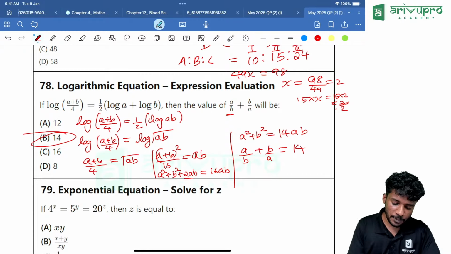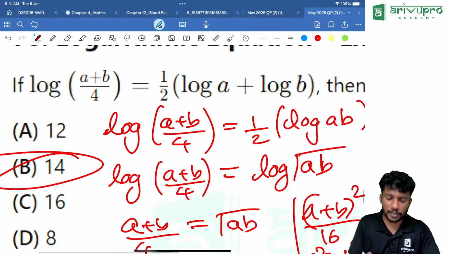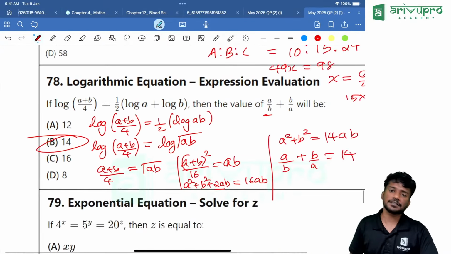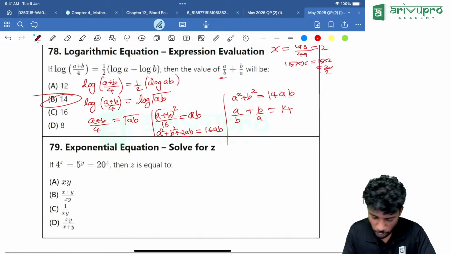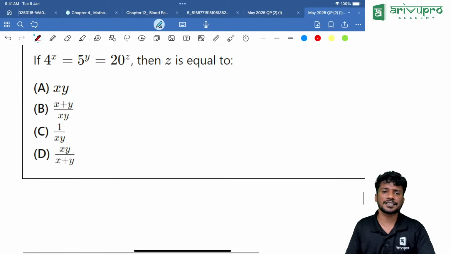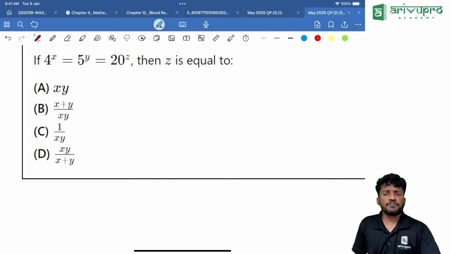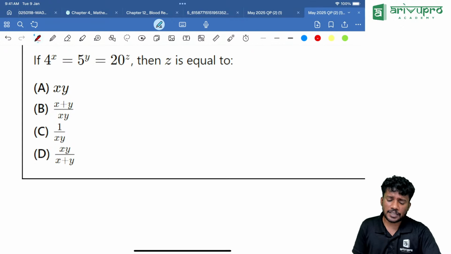There is a shortcut also. We can take the denominator of this side. That means 4 square minus 2 will give you the answer. That is also 14. That is a shortcut, but I just wanted to explain. That's all.